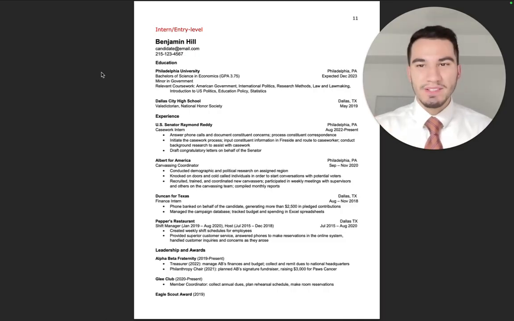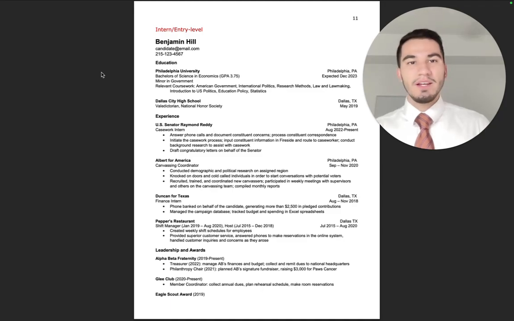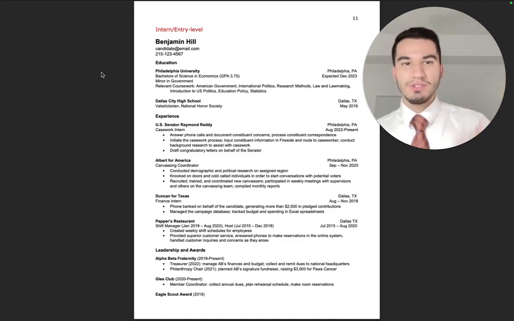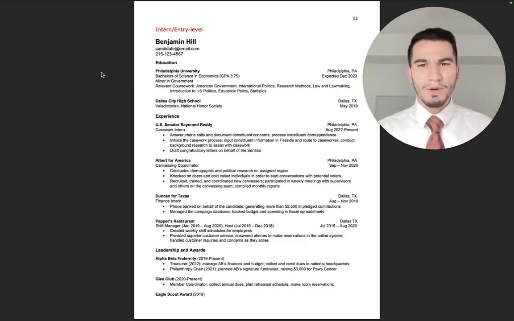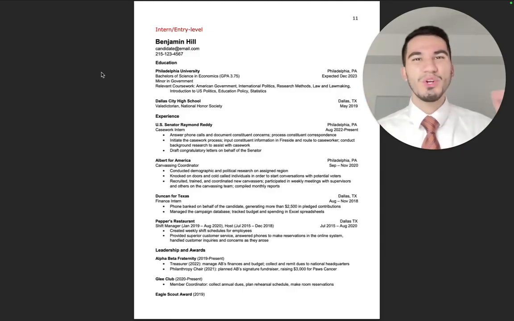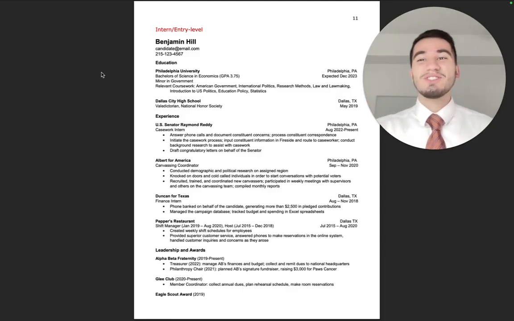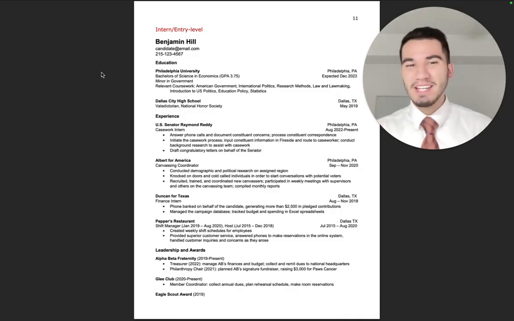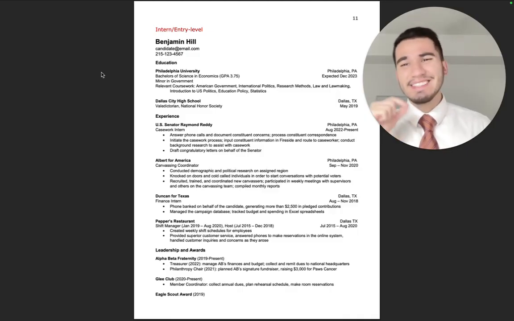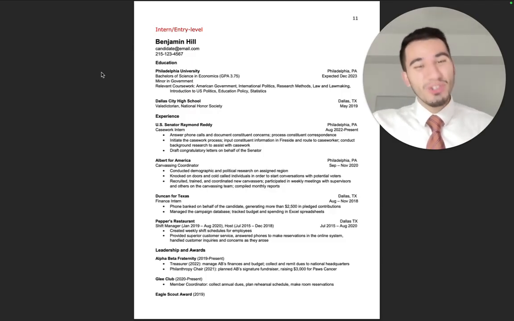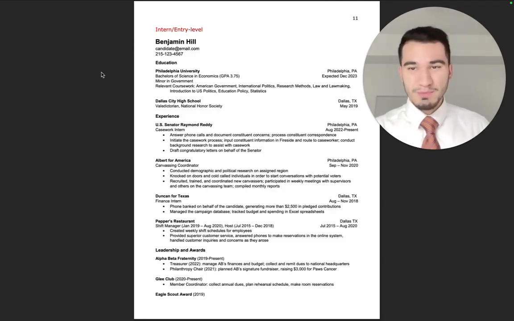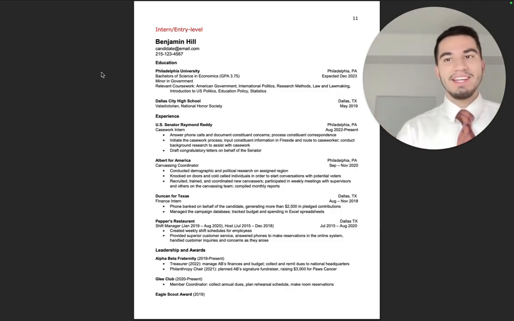where the substance gets to your resume, right? So you have your education, you have your experience, you have your leadership roles. You want to make sure these are in chronological order. And once you have a framework towards what your experiences are, what you want to highlight, then you want to get into the bullet points, the meat and potatoes of your resume, because this is what's going to help you stand out against everyone else that are looking to land these internships with these specific tips. So the very first thing I want you to know is metrics.